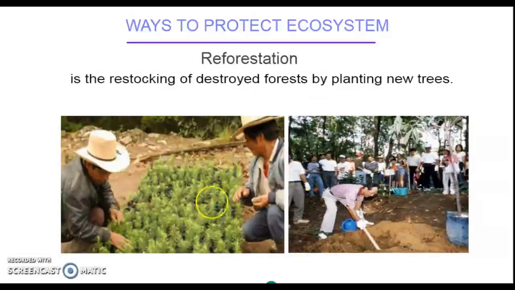So it's our duty to plant more and more trees, which helps us to conserve nature, to conserve the ecosystem, and thus helps us against global warming and all such natural calamities.